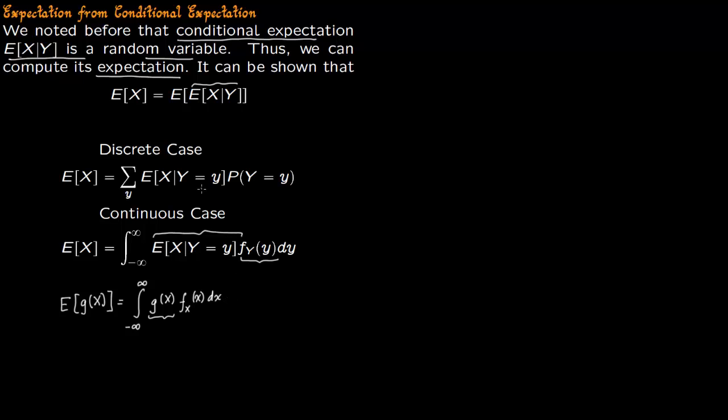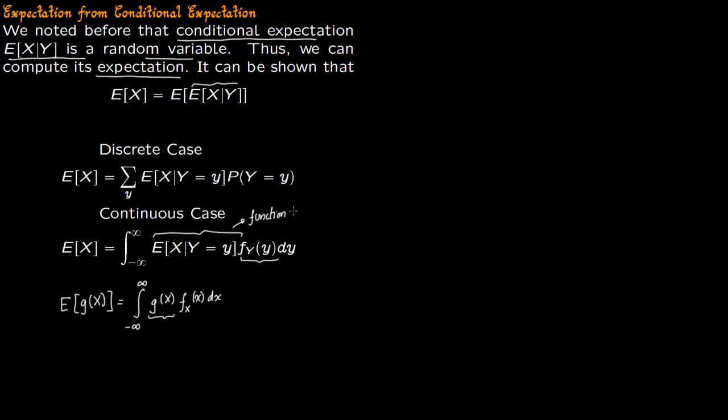So conditional expectation is some random variable, and then you integrate with respect to the density function of y and take dy. For example, in the previous example, we computed this to be some function of small y.